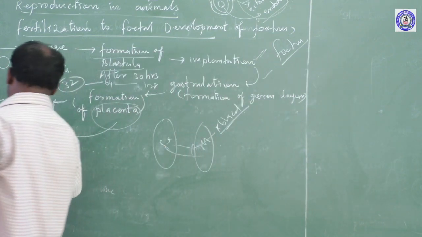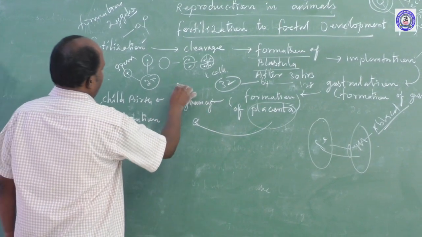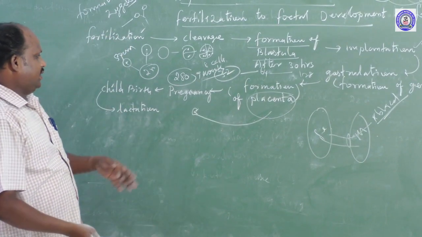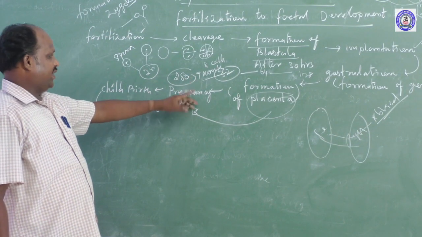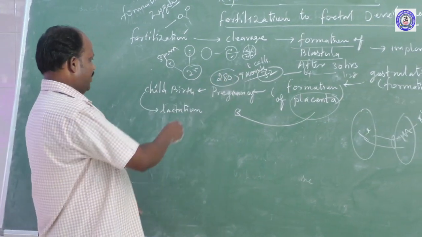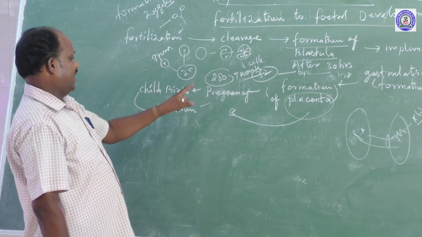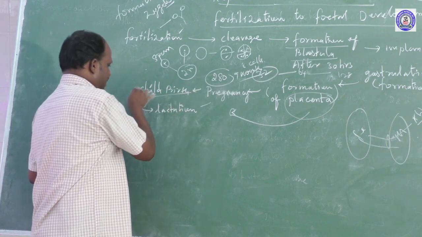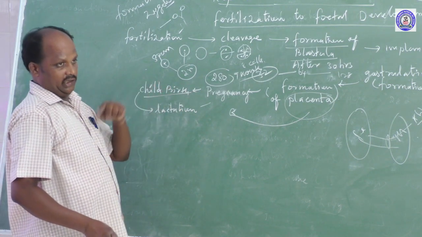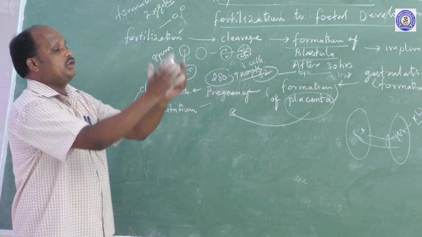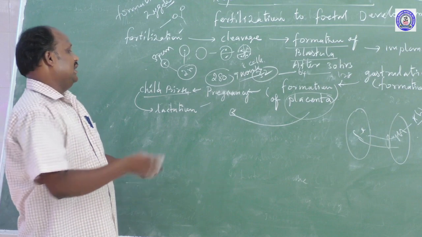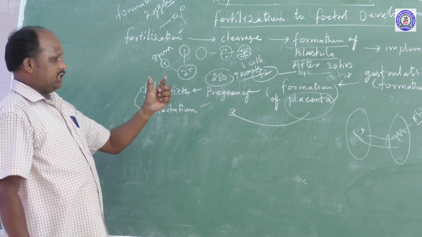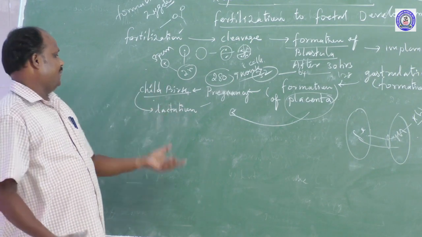Second, the pregnancy period. The pregnancy period takes 280 days or 9 months in the mother's body. After 280 days, the baby is released from the uterus. That is called childbirth, otherwise called parturition. Parturition means the baby is released from the uterus through the vaginal part. This whole process of the baby being released from the uterus to the vagina is called childbirth.